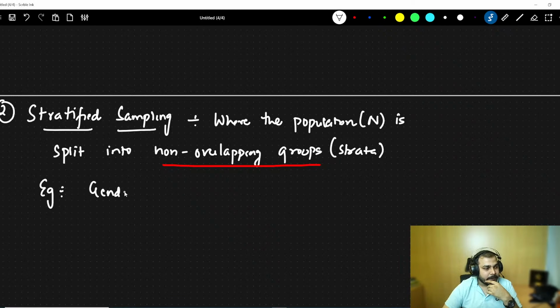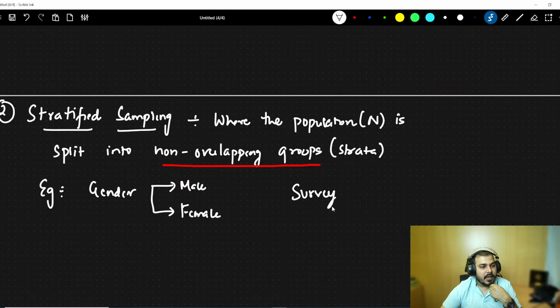Let's consider gender. I want to do this sampling based on two things: male and female. Let's consider that I want to do a survey, and for a survey obviously I will require some people, and based on that my samples will be divided based on male and female. Male people will give a different kind of survey, female people may give a different kind of survey. So this is definitely one example.